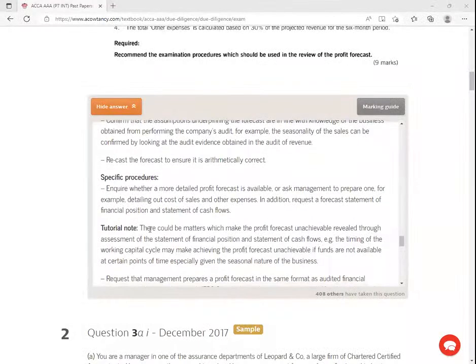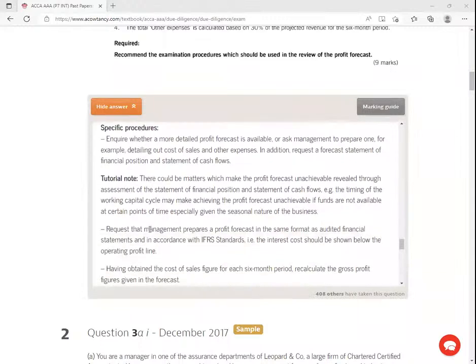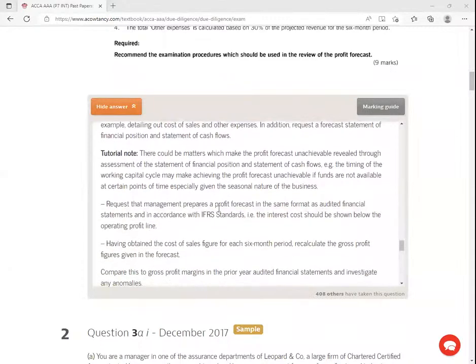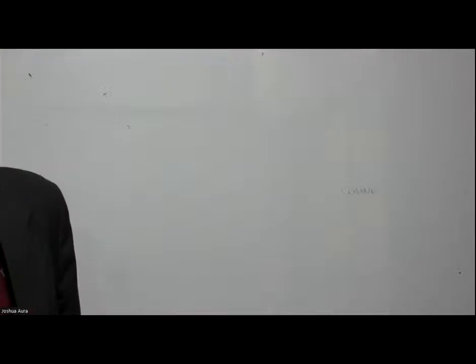From there, ladies and gentlemen, request that management prepares a profit forecast in the same format as audited financial statements in accordance with the IFRS standards, i.e. the interest cost should be shown below the operating profit line. So what they're saying, ladies and gentlemen, here is quite something simple.